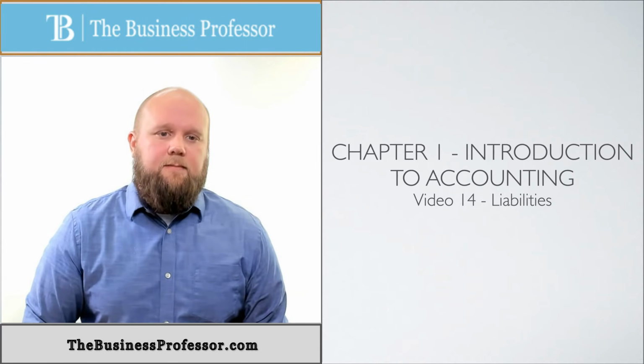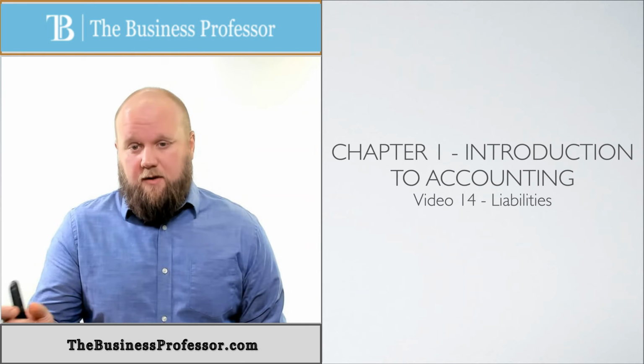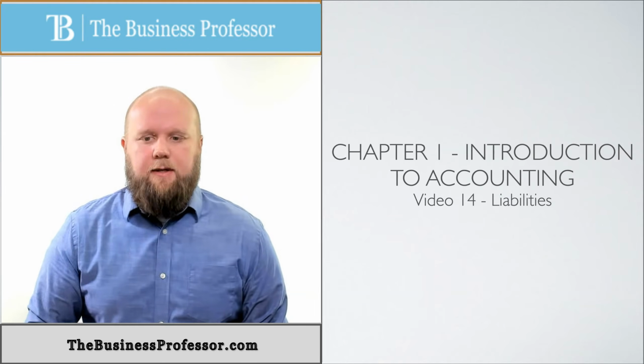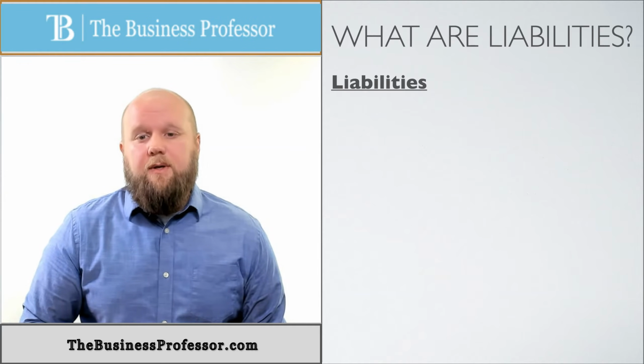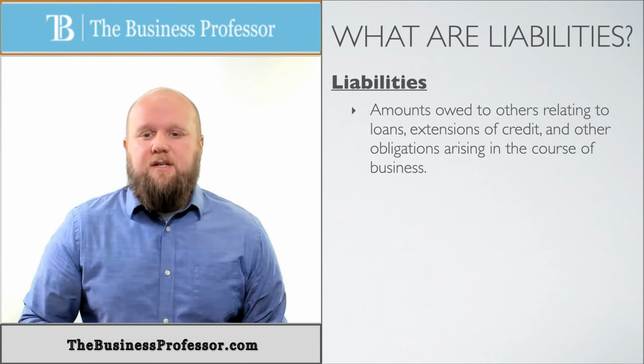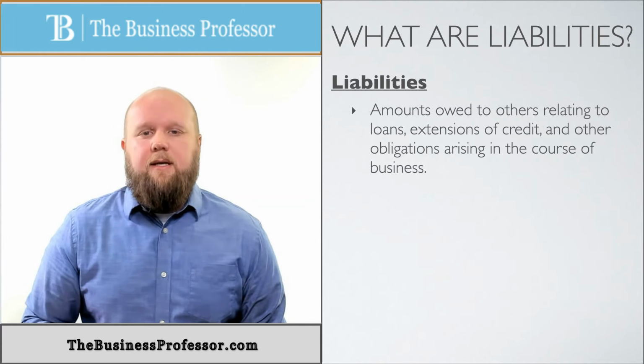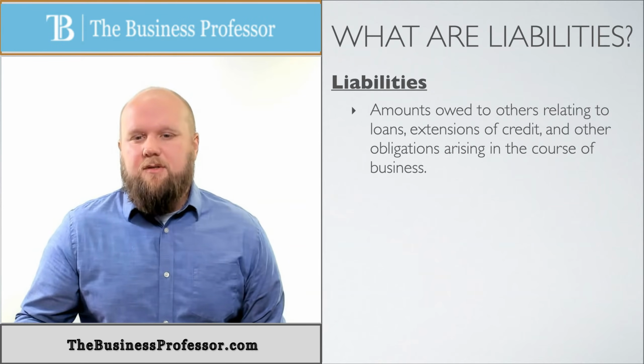All right, here we go with liabilities. Now, liabilities is the first part of claims. Remember, assets equals liabilities plus equity. Liabilities are the things that we owe. By definition, these are the amounts owed to others relating to loans, extensions of credits, and other obligations arising from the course of business. Again, layman's terms, it's what we owe.